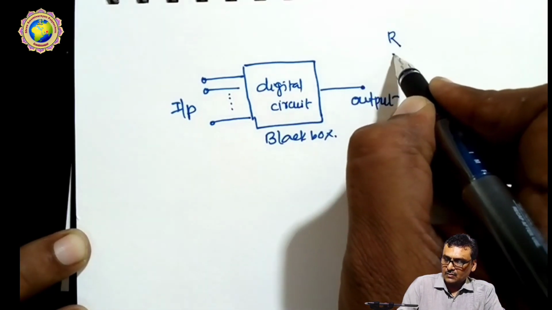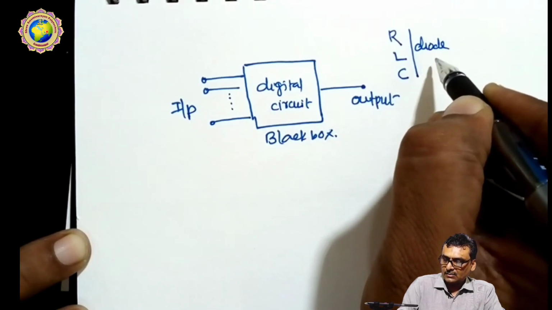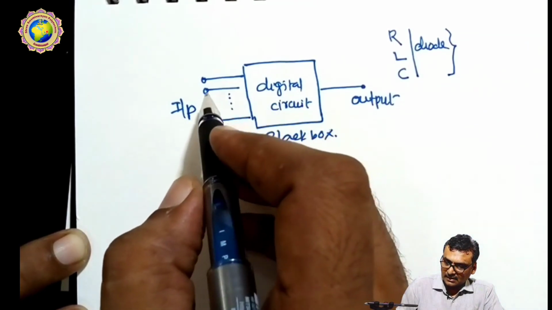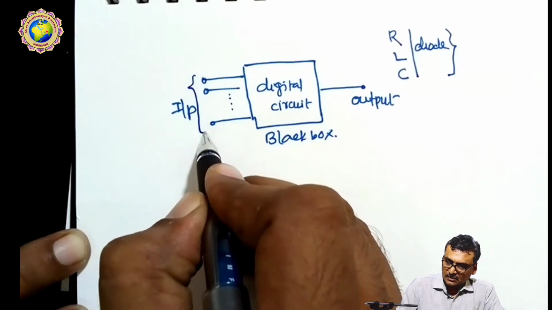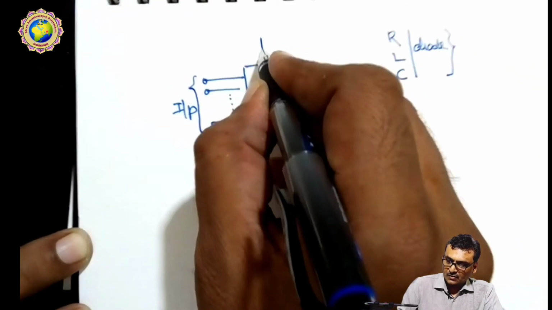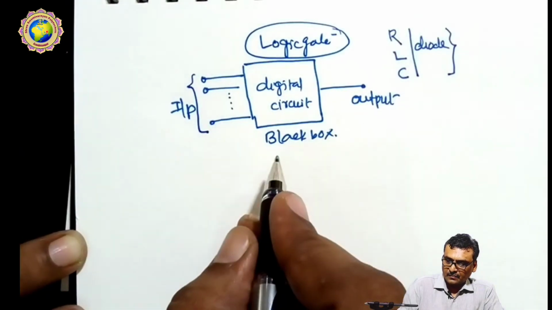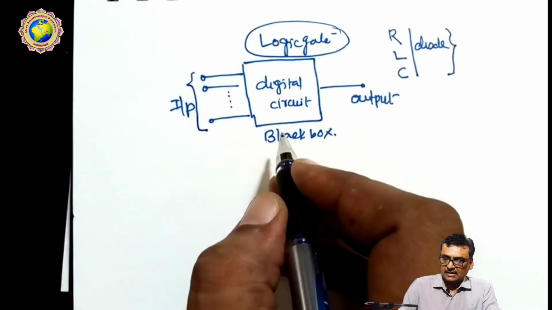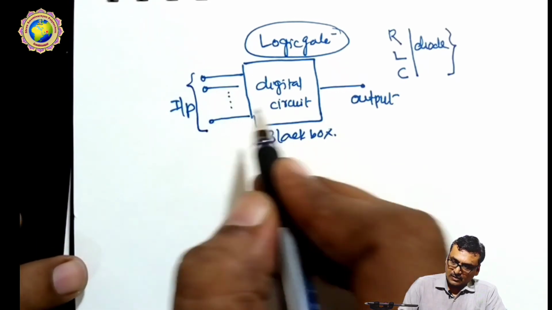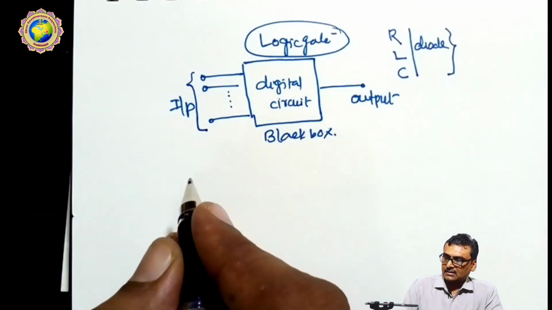It will be built using resistors, inductors, capacitors, or diodes or transistors or any semiconductor devices, and we make this circuit, and when this circuit is given this combination of input logic, the output is fixed at 1. So this is called a logic gate. Okay, so a logic gate is basically a black box having a digital circuit that takes more than one input and the output is always 1. It's called a logic gate.